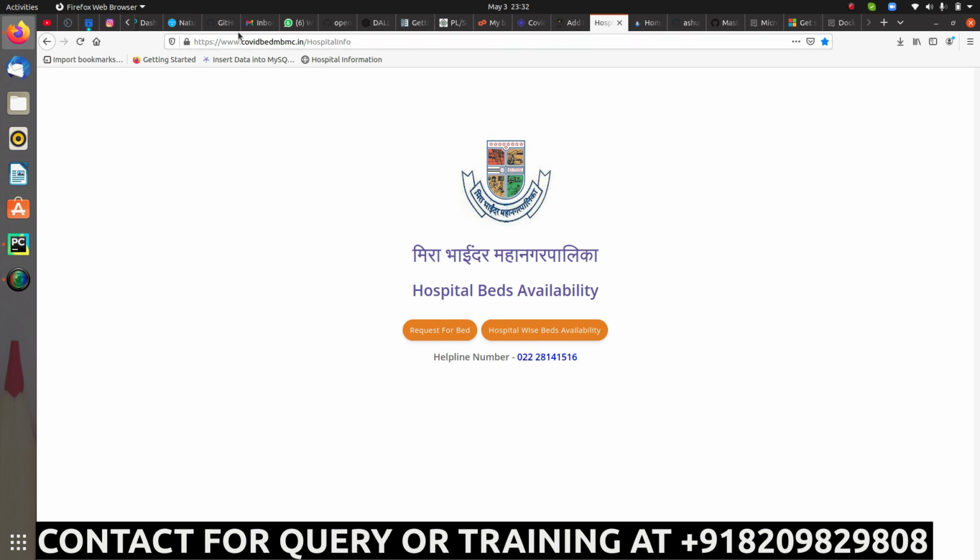Now when you open this website, you will see something like this, and here you have the option whether you want to request a bed or just check the bed availability as per the hospital, right? So I will go for the hospital-wise bed availability. Now I will click on it, and based on that I will check what the different beds available are, right? If you want to request one, then you can click on this option to request a bed. So that's up to you what you want to do. And also you can see that we have a helpline number as well.